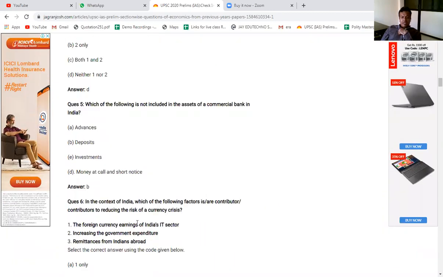In the context of India, which of the following factors is a contributor to reducing the risk of a currency crisis? This question I have discussed in the last class. As we have seen, whenever there is a currency crisis, last year there was a currency crisis. So the question asks which among the following are the factors which can reduce the risk of a currency crisis. Option 1, the foreign currency earnings of the IT sector, yes. Increasing the government expenditure, no. Remittances from Indians abroad, yes. So the answer should be 1 and 3. Any doubts about this question? This question I have already discussed.